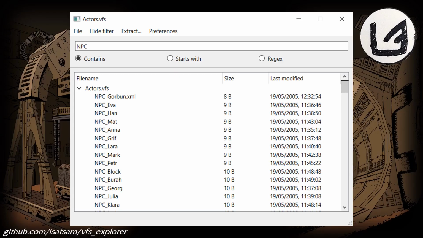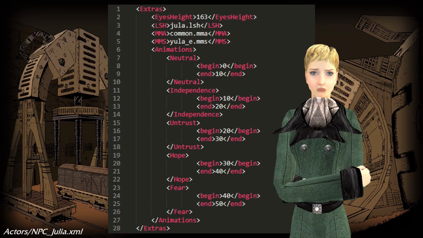Therefore, the actor XML file for each character head contains information about its emotions. These files are found in a virtual file system called actors.vfs under Pathologic's data directory, which can be unpacked using various custom tools. VFS Explorer is the most modern. In an actor file, we see eyes height, eye level height off the ground measured in centimeters, the associated animation library files, and finally, a list of each emotion that the character can express.